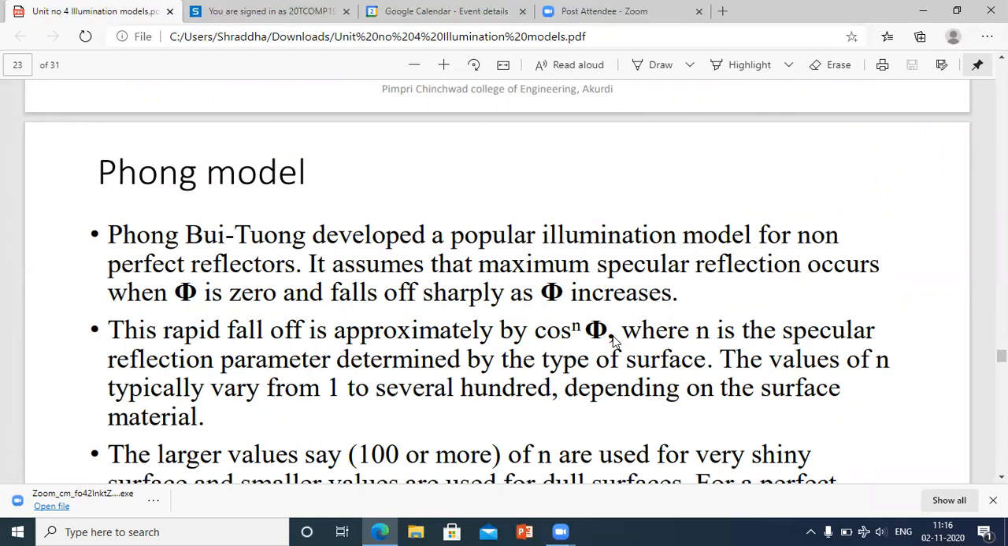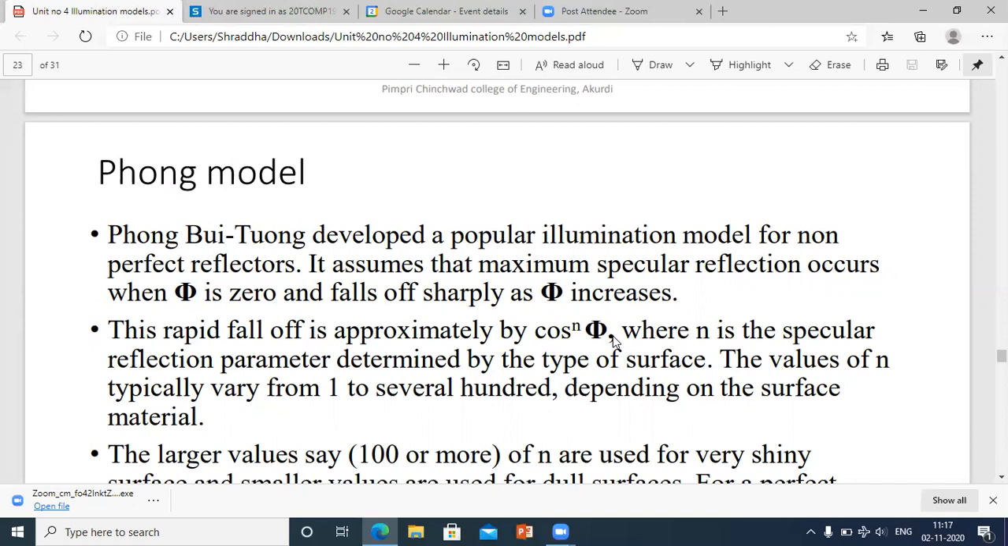Phong Bui Tuong developed a popular illumination model. This person developed an illumination model for non-perfect reflectors. The objects that are not perfect reflectors, for these Phong developed an illumination model, hence it is called the Phong model. Okay, it assumes that maximum specular reflection occurs when phi is 0 and falls off sharply as phi increases. When phi is 0, the specular reflection is maximum. Okay, means white color has maximum reflection.